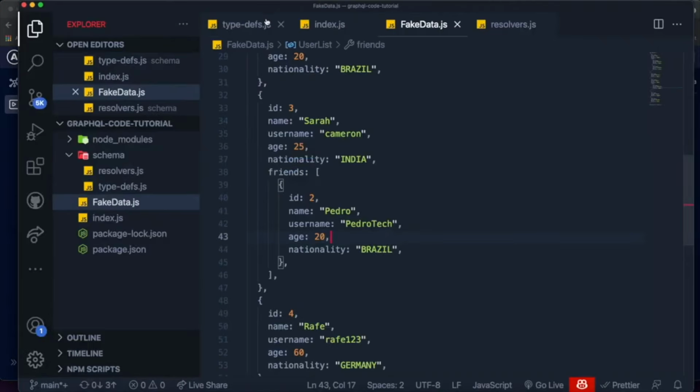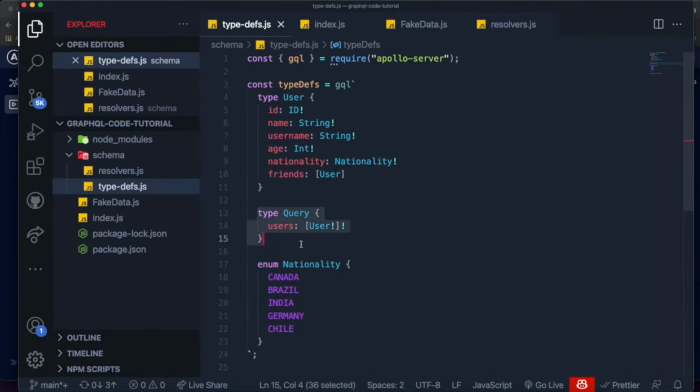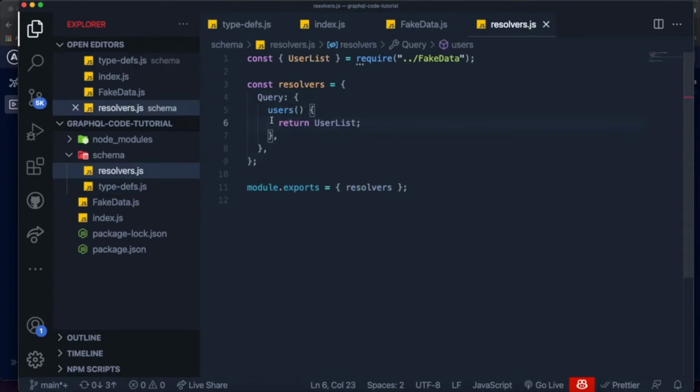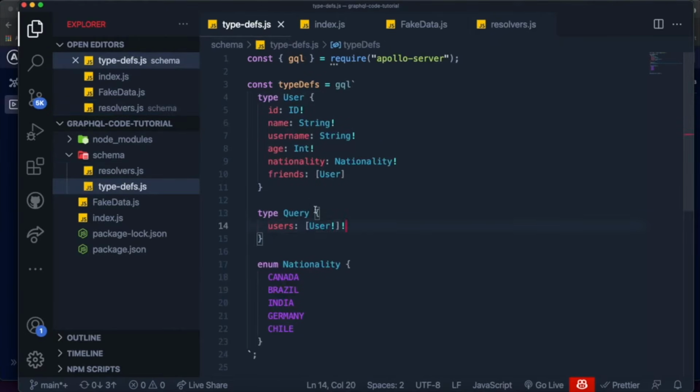Now what I want to do is add a new query to our query type. We currently have just the query called users, and it is cool and all, but it's very simple. We just have one resolver, and all it does is return a list of users. But the query I want to add right now is to get information about a single specific user. The reason I want to do this is because it's very common in applications. If you have a profile page, you can get information about the user by using this query and display that information in the page. But also because it will teach you a very important topic in GraphQL, which is the topic of using arguments, which I mentioned in the second episode.